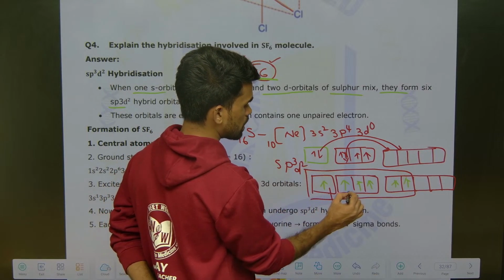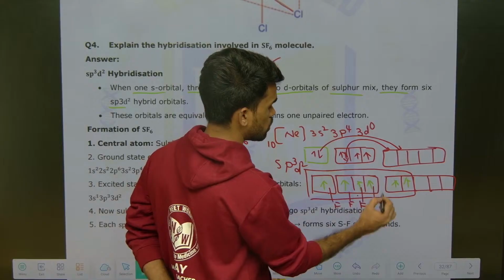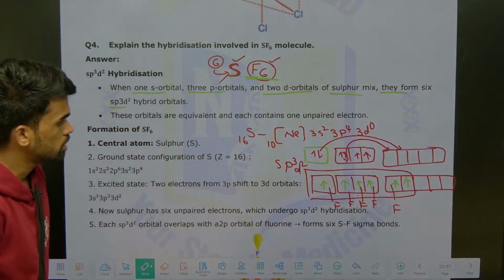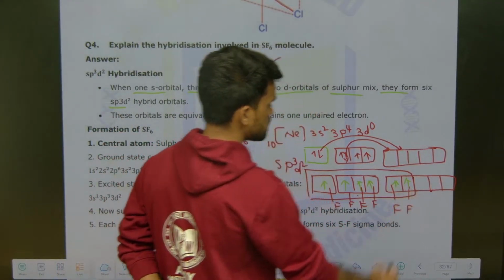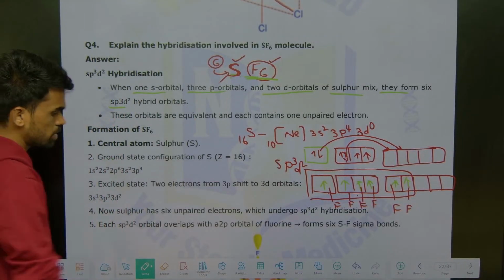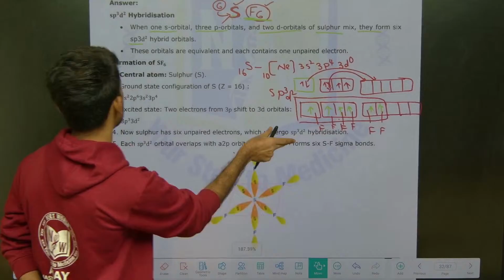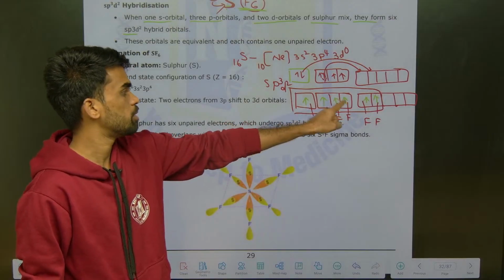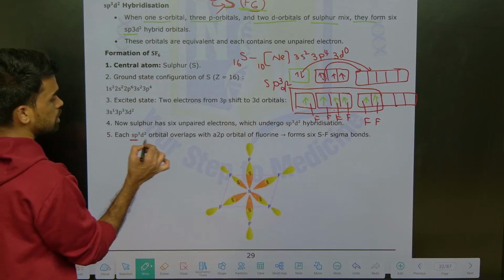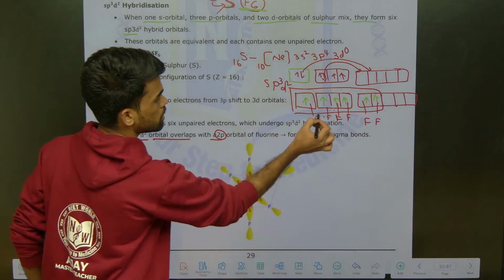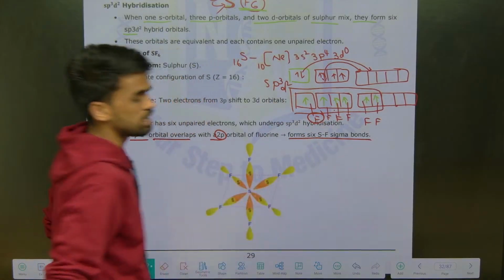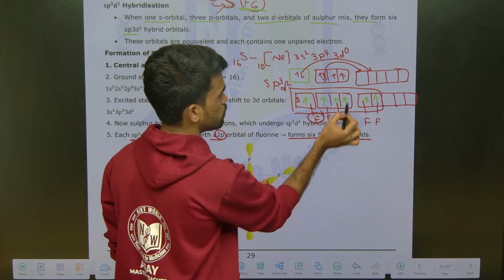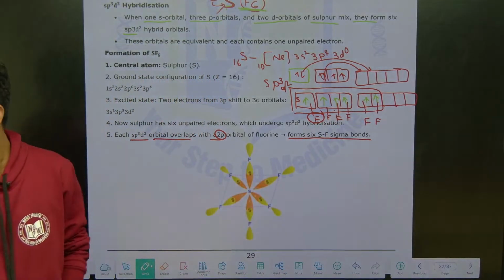Now each fluorine will overlap with each unpaired electron present in the sp3d2 hybrid orbitals, like this. Is this clear? How many excitations are required? 2 excitations. Now sulfur has 6 unpaired electrons, each undergoing sp3d2 hybridization as we discussed. Each sp3d2 hybrid orbital overlaps with the 2p orbital of fluorine and forms 6 S-F sigma bonds. This is sulfur, this is fluorine: 1 sigma, second, third, fourth, fifth, sixth. So 6 sigma bonds result.